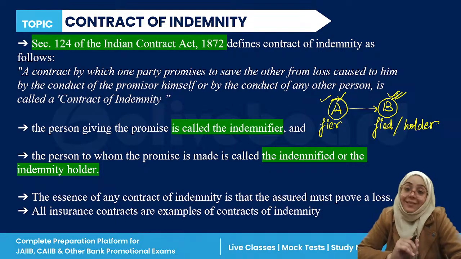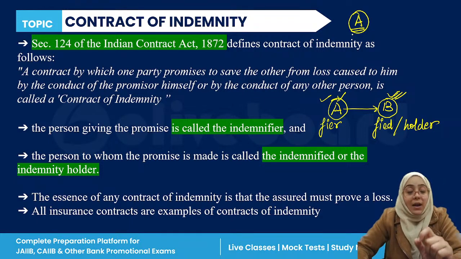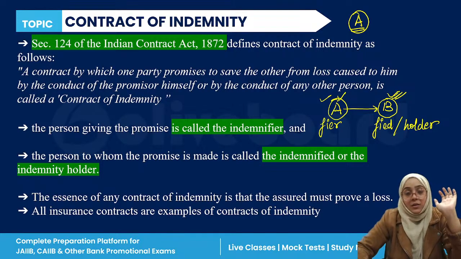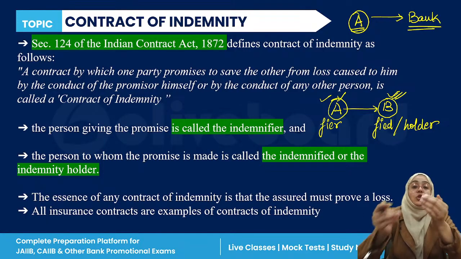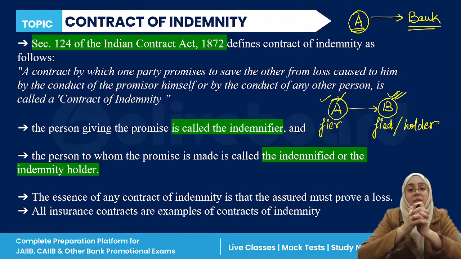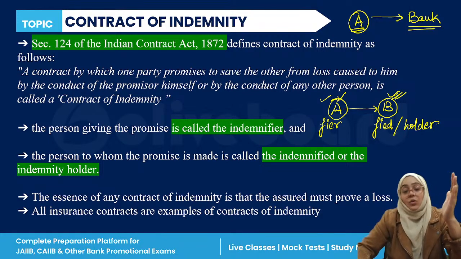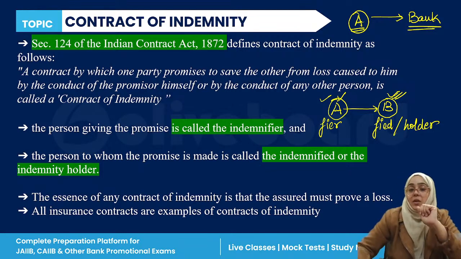So let me give you an example. There is a client A of a bank, and the client A has the original demand draft, and this client has lost the original demand draft. So when the client A lost the original demand draft, that client goes to the bank and says, please issue me a duplicate demand draft as I have lost my original demand draft.